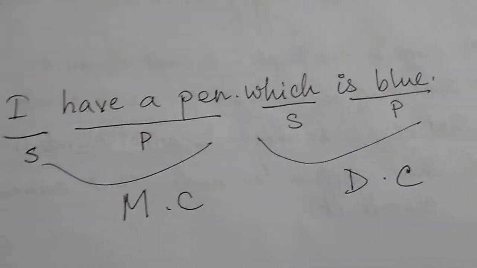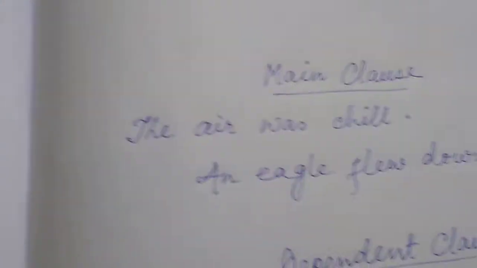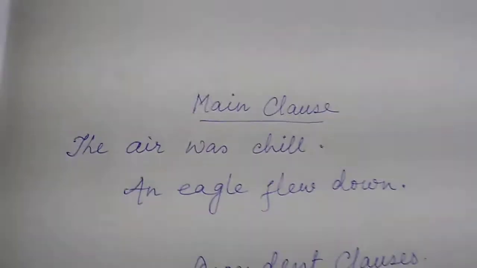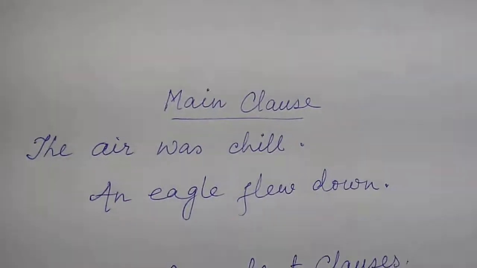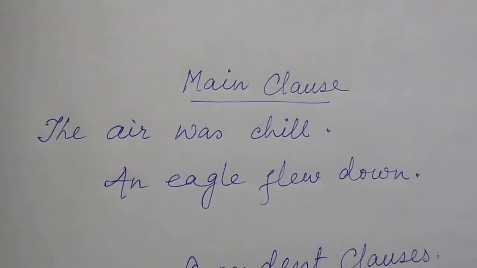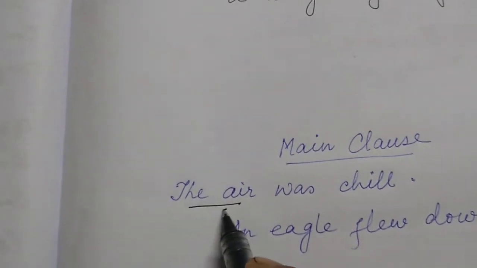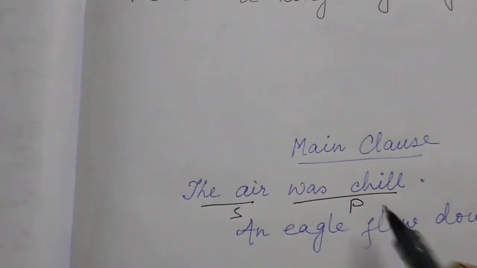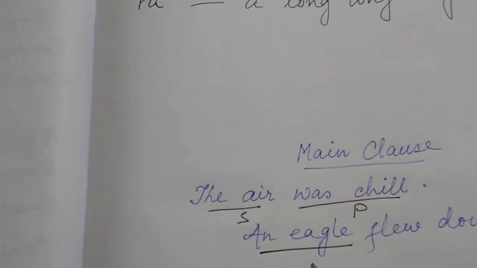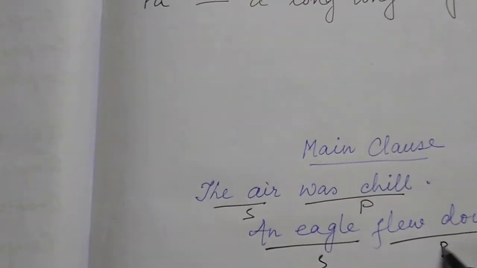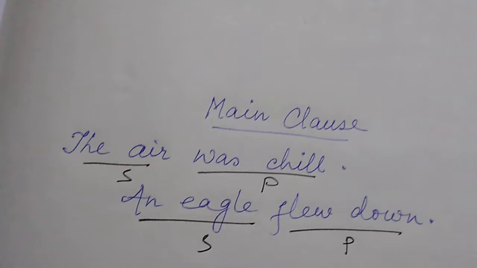Let us come to a clarification now. When you have only one clause, "The air was chill," that is the main clause. There is nothing dependent here. The air was chill. Here the subject is the air, and was chill is the predicate. Again, "An eagle flew down": an eagle is the subject, flew down is the predicate. Only one clause, that is the main clause.